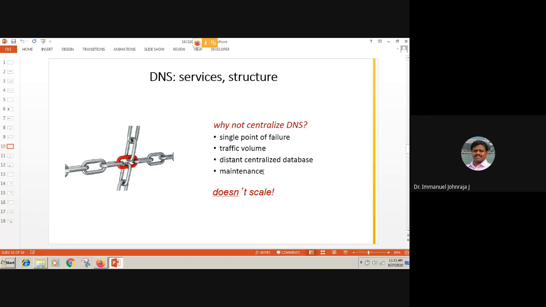All right, maintenance of a single server. Every other minute or second, any number of URLs and websites are coming up, and maintaining every one of them on a single device is again going to be in deep trouble. So maintenance is also a trouble. That's the reason we go for the decentralized DNS, or distributed domain name system. And very importantly, it does not scale because there is only one person to take care of every trouble. Hence, it doesn't scale well at all.